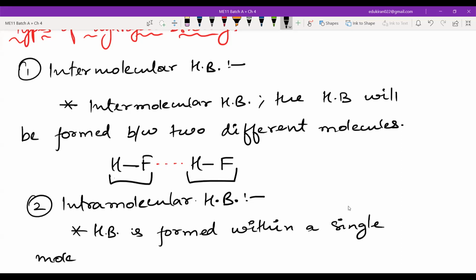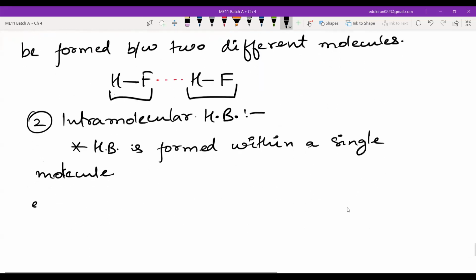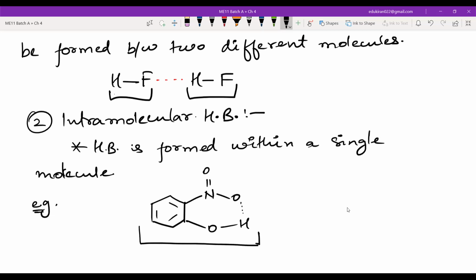Sorry, not element, molecule. For example, you have a benzene ring like this, then you have an NO2 group. And here you have an OH group. So both the electronegative atom and the hydrogen are present in the same molecule, right? We don't need any other molecule. And this is known as intramolecular hydrogen bonding.